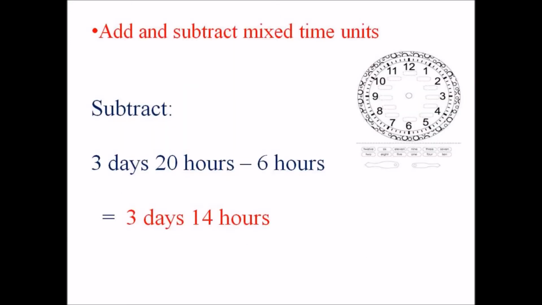Add and subtract mixed time units. Subtract 3 days 20 hours minus 6 hours. From 20 hours, if we subtract 6 hours, we get 14 hours and 3 days. So 3 days 14 hours.